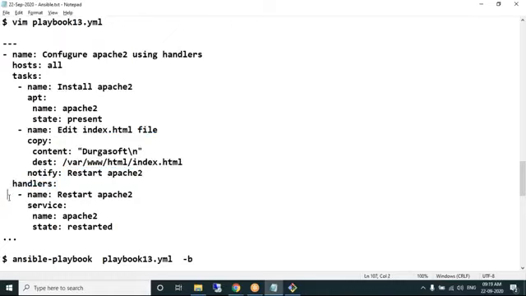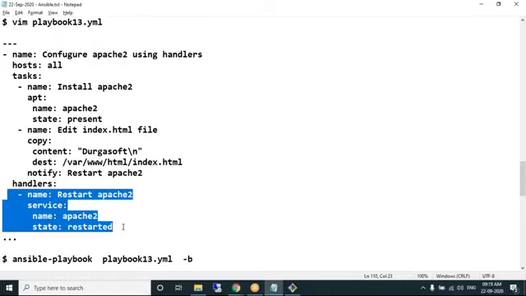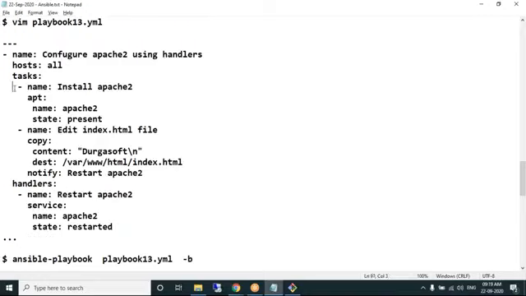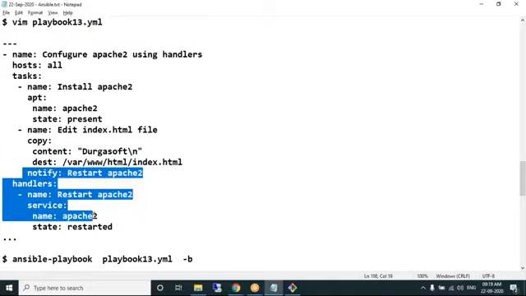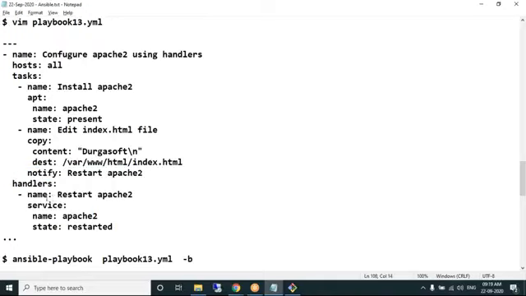A handler is a piece of code that gets executed if some module is successfully executed. Which module is successfully executed? We have 2 modules, right? The handler gets executed upon success of a particular module, which module? So what is the name of the handler we have given? Restart Apache 2. That handler I have linked to the copy module by using the notify keyword.